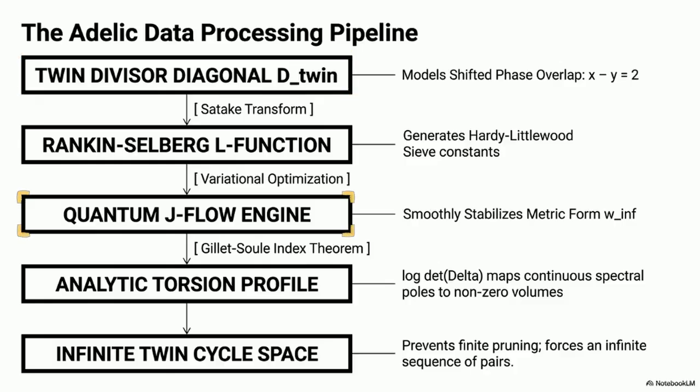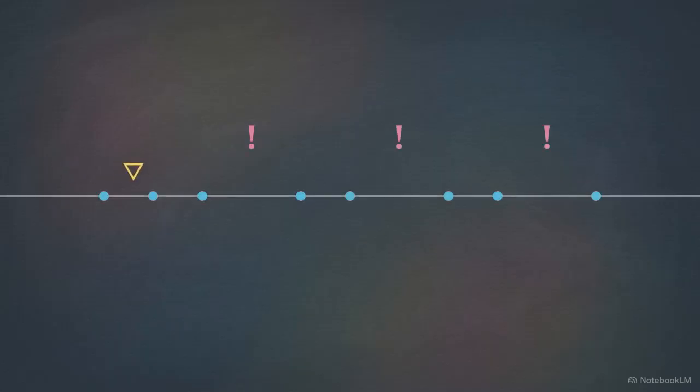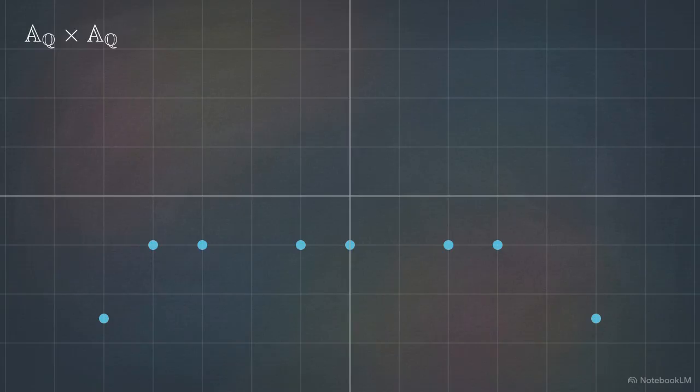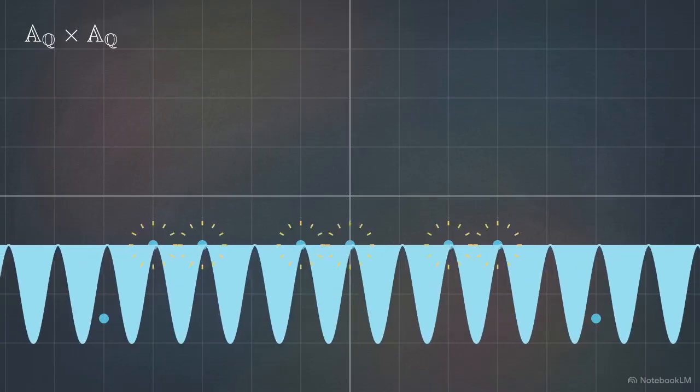By translating the combinatorial problem into a global holomorphy and trace class stabilization problem, we can determine the distribution of these pairs across the entire Adele ring. This global approach is necessary because sequential tracking along the number line fails to account for the analytic behavior of the twin prime L function.